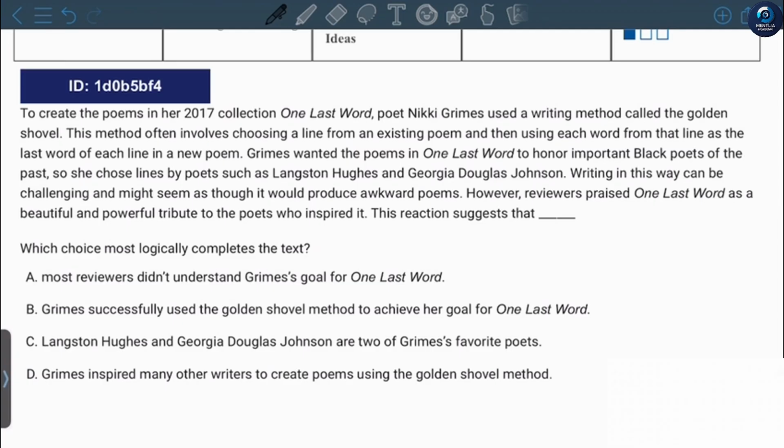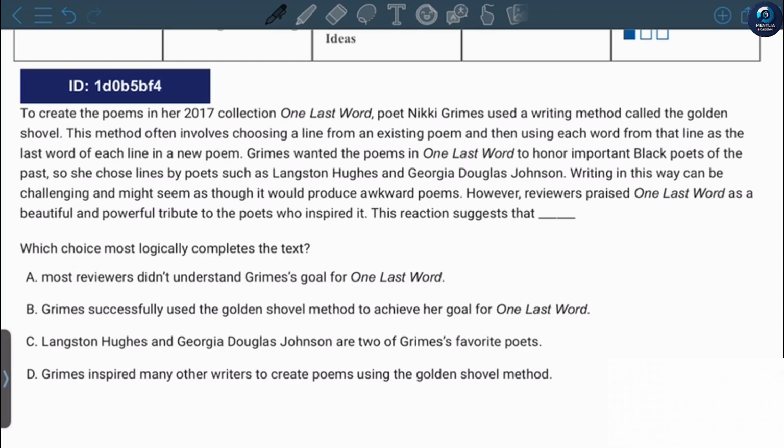Grimes wanted the poem in One Last Word to honor important Black poets of the past, so she chose lines by poets such as Langston Hughes and Georgia Douglas Johnson. Writing in this way can be challenging and might seem as though it would produce awkward poems. However, reviewers praised One Last Word as a beautiful and powerful tribute to the poets who inspired it.